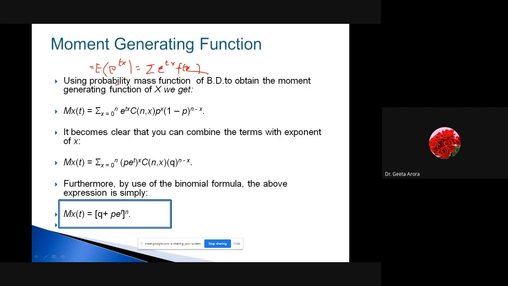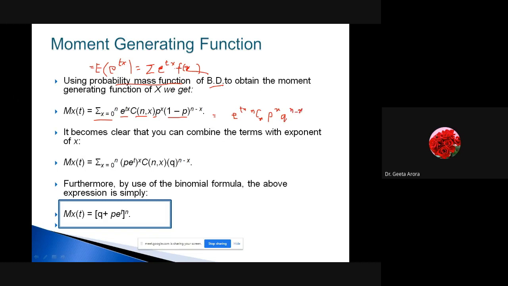So if we use the probability mass function for binomial distribution to obtain the moment generating function, we can write summation x from 0 to n. This is expected value of e^(tx). It means it is e^(tx) into nCx p^x q^(n minus x). It is time consuming to write in this way, so the best form is e^(tx) as such, and we know what our f(x) is. f(x) is our nCx p raised to power x and q raised to power n minus x.